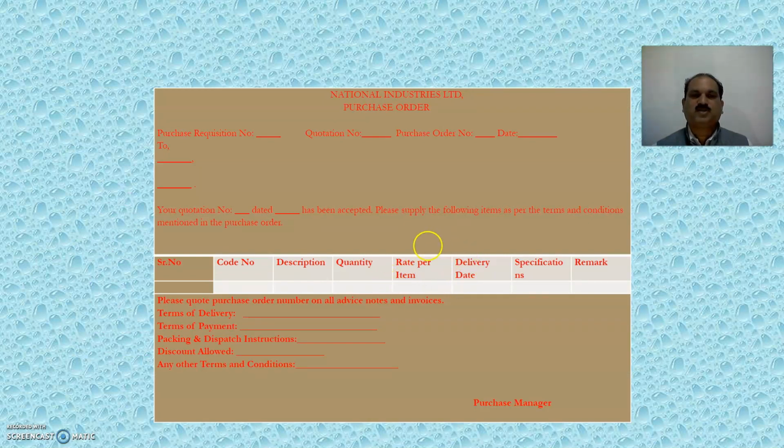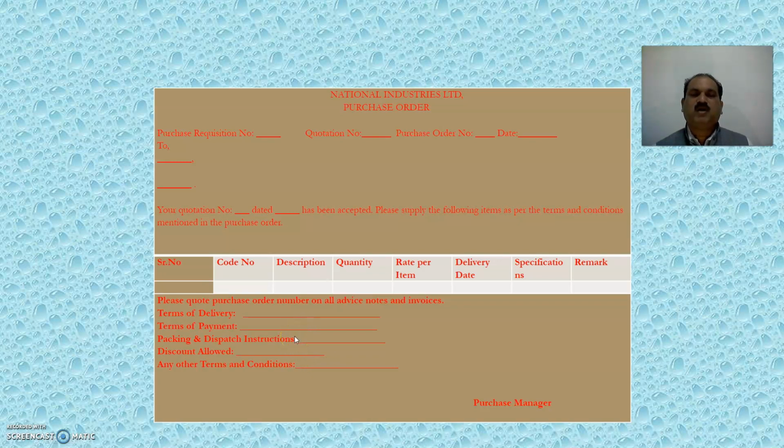This is the format of a purchase order. National Industries Limited purchase order. Purchase requisition number is to be mentioned, quotation number is to be mentioned, purchase order number and the date. Again, the quotation number is to be quoted over here, stating that your quotation has been accepted. Please supply the following items as per the terms and conditions mentioned. Serial number, code number, description, quantity, rate per item, delivery date, specification and remarks, and the terms and conditions regarding the delivery, payment, packing, dispatch, discount and any other should be mentioned.